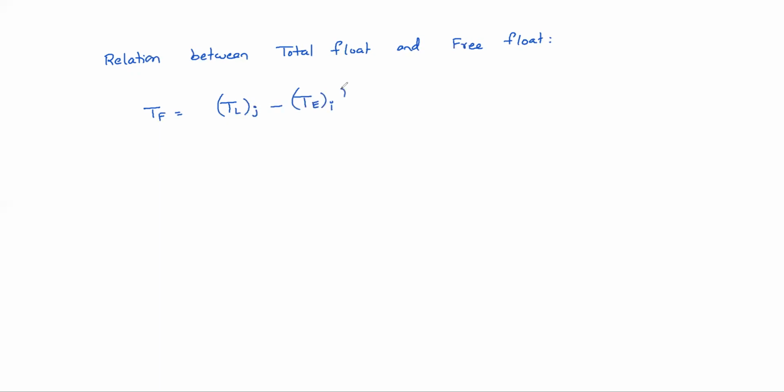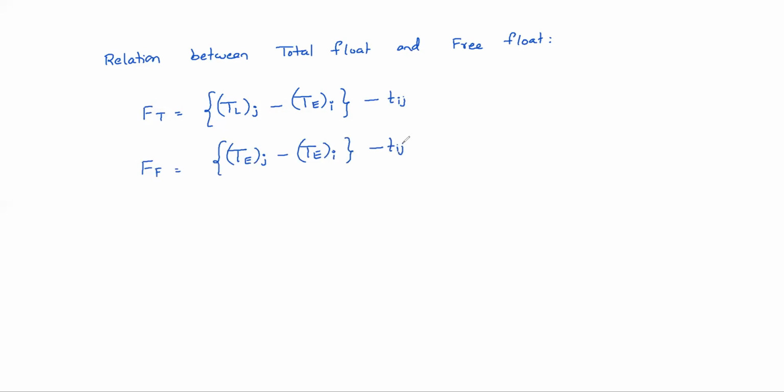This is the maximum available time if the activity is finished by as latest and started by earliest, then this is the available time minus Tij. This is the total float, FT. Then free float is Te of j minus Te of I minus Tij, right?